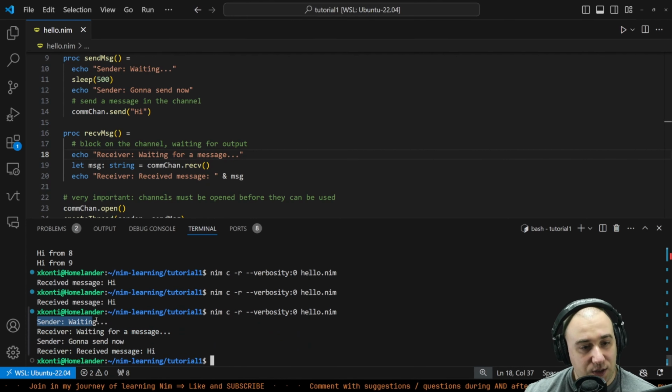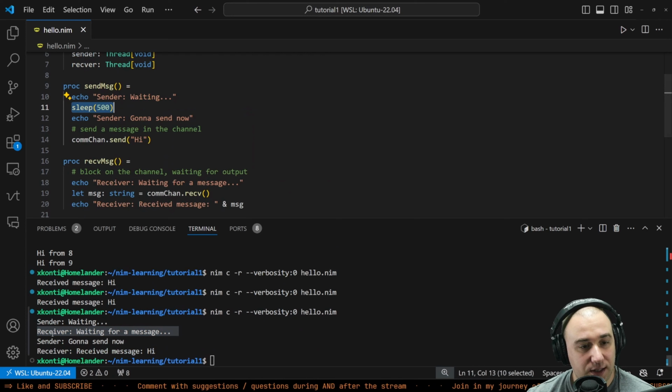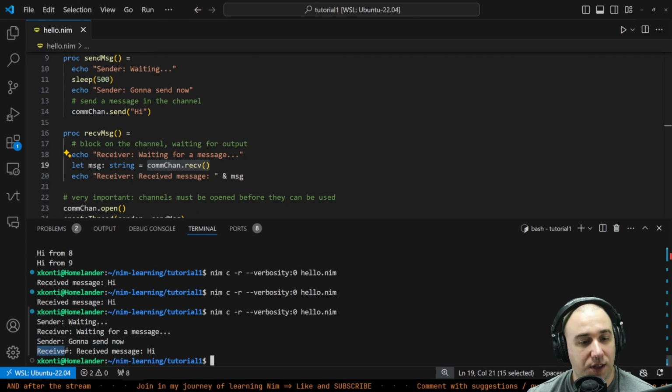So sender says waiting. And at the same time, receiver says waiting for the message. So the sender was waiting before this time. We have the 500 milliseconds, while on the other thread the receiver is already waiting for it. Then the sender is like, hey, I'm going to send a message now, while this whole time the receiver was already here, waiting for a message. And then when the sender sends it, the receiver instantly gets it and, bam, I can say hi. I really like it.